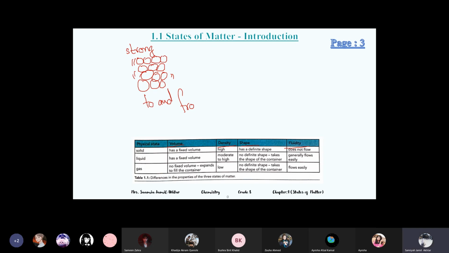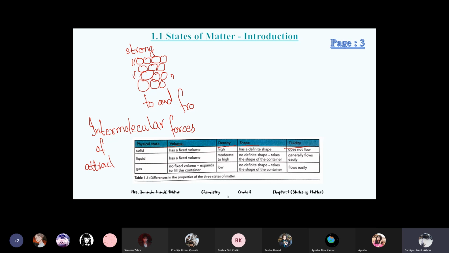Any idea? Intermolecular. Yeah. So the online students also, please note it down, that the force of attraction present between the molecules is known as intermolecular forces of attraction.